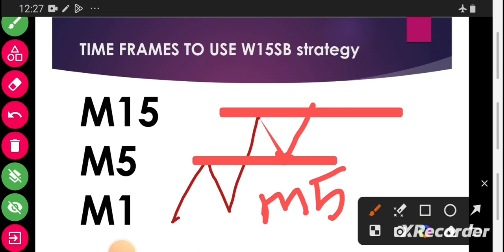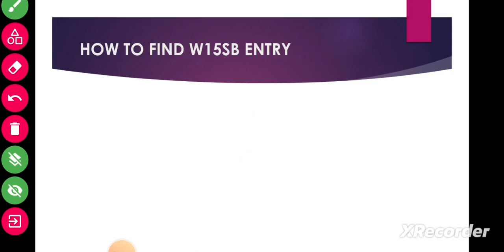That is what we need. So let us go to the next level, guys. How to find the W15 SB entries. So you can do your market analysis. You mark your zones or your entries or support and resistance, whatever you can call it. After marking them, the problem comes how to execute.